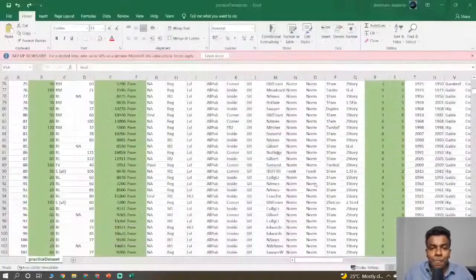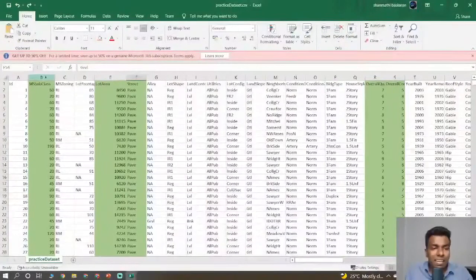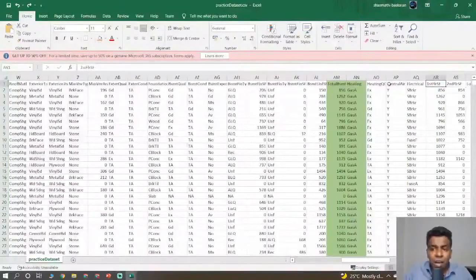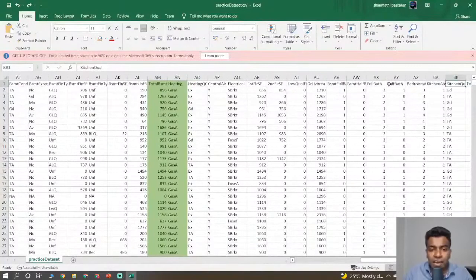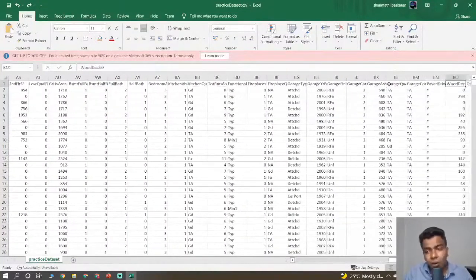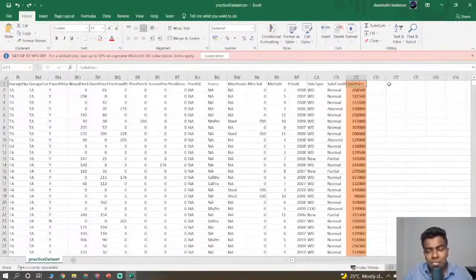Please do it, guys. Okay, so I'm repeating again. These are the columns which you need to include: MS subclass, lot area, street, overall qual, overall condition, I think, and total BSMT and heating. Heating also, you just want to change gas A to 0 and gas W to 1. If there is a third one also, you just want to change it. And then here we have sales price. This is going to be our output.